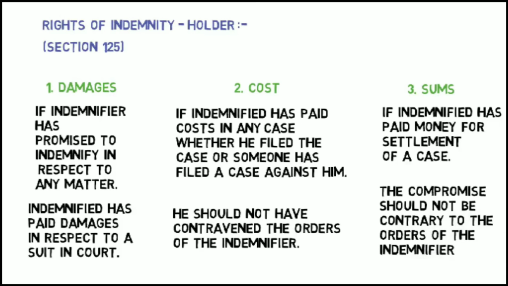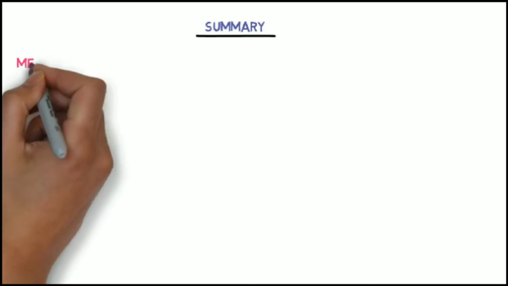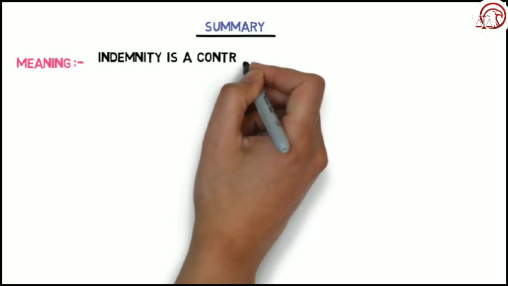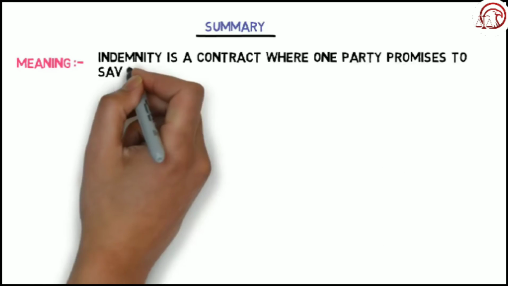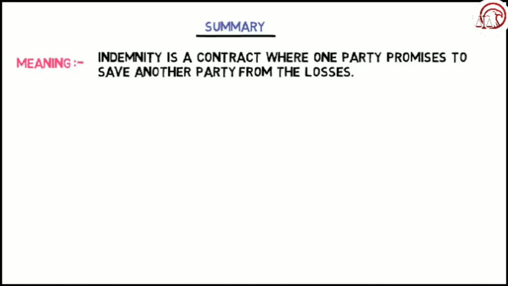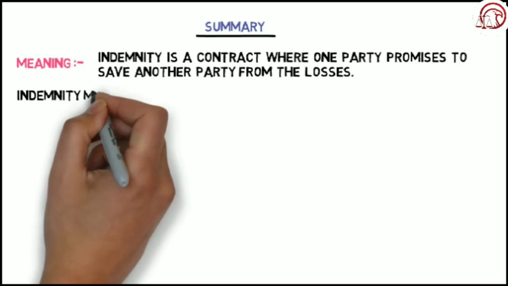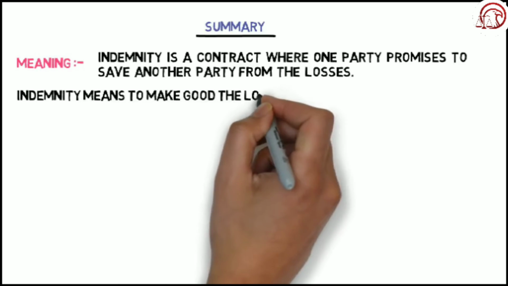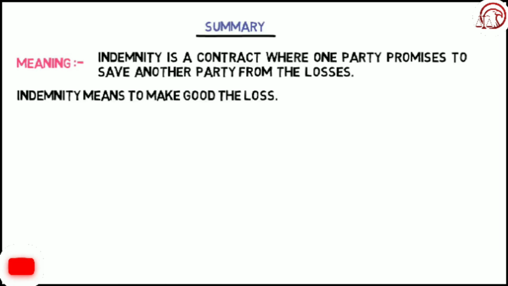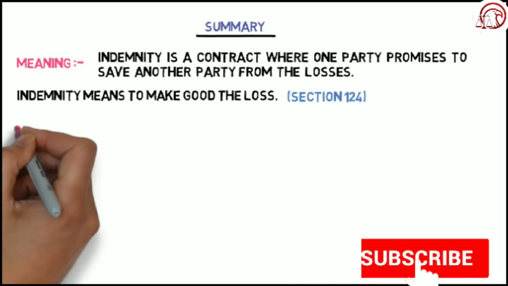Now let's summarize the whole video. In this video, we have seen the meaning of indemnity. Indemnity is a contract where one party promises to save another party from losses. Indemnity in simple words means to make good the loss. Indemnity is defined in Section 124.